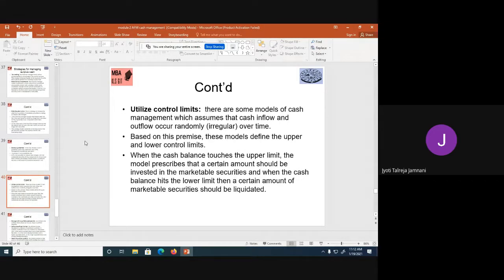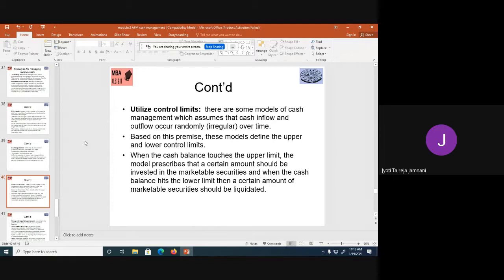The next is utilize control limits. When I was explaining the Miller-Orr model, I told you there's something called an upper limit and a lower limit. If your cash balance goes above the upper limit, you need to invest that money. If your cash balance goes below the lower limit, you need to sell your investment and recover that money. So you need to keep the upper and lower limits in mind and then plan your investments. If it is not touching either limit, that much money can be kept in the business for your day-to-day usage.